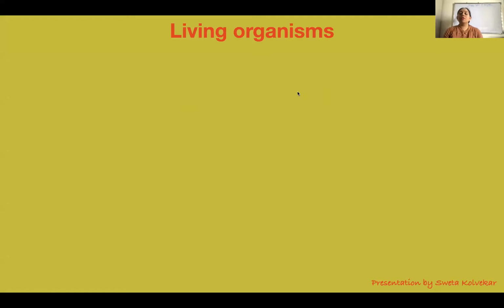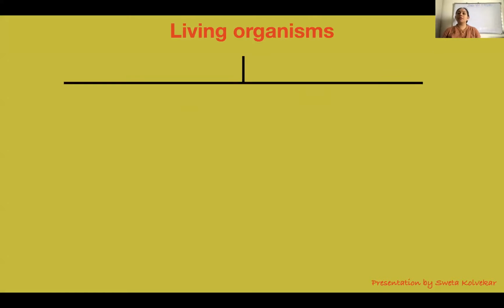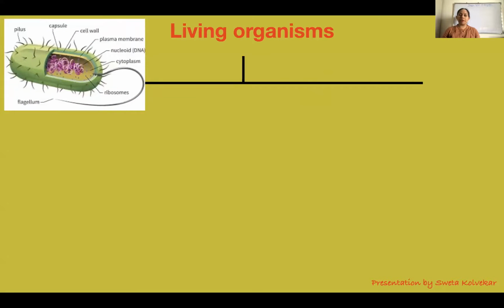Now, all the living organisms are primarily classified based on the structure of the cell. The cell structure which is very simple, a very primitive type, is that of the prokaryotic cell. Here you can see the image of a prokaryotic cell, and all the organisms possessing a primitive, simple, basic type of cell are known as prokaryotes.